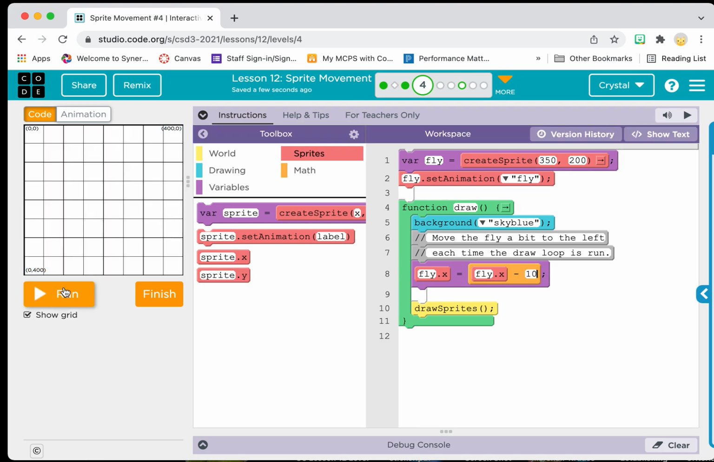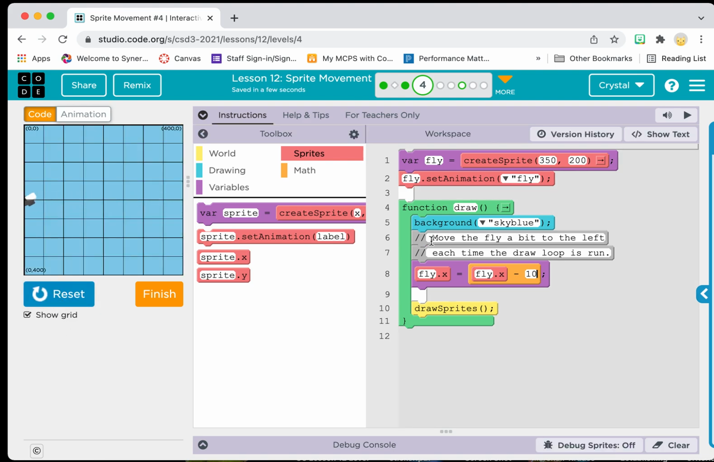If I made a bigger jump of 10, you can see it looks like it's moving faster. If I make a smaller one, it's a little more of a slow one, because every time the draw loop runs, it's only moving one, versus a larger number where every time the draw loop runs, it's moving a further distance, and so it looks faster. Same number of draw loops, different change each time. And that's how you can use that counter pattern to move to the left.